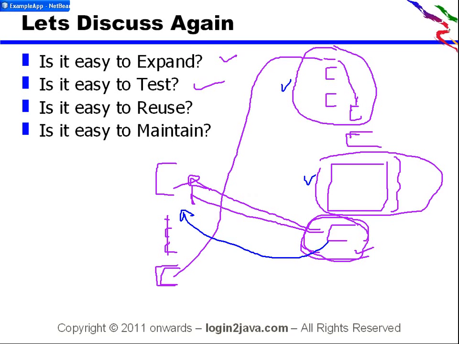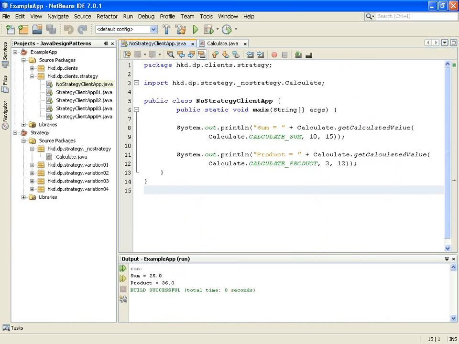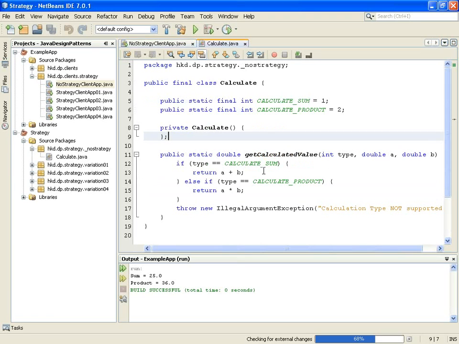So let's see the example working live. So just have a look. This is the no strategy application client. Our original example where we were having a calculate class separately to calculate A and B and an if-else-if ladder to return the proper value, and we are passing the type of the calculation.